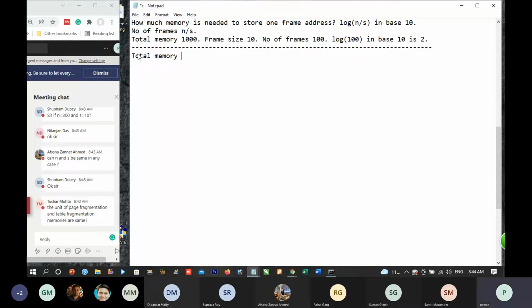Let us take another example. Total memory 10,000. Frame size 1000. So there are 10 frames, F0, F1, F2 up to F9. Is it correct? Or we should also say that the 10 frames are 0 to 9. There are 10 frames.